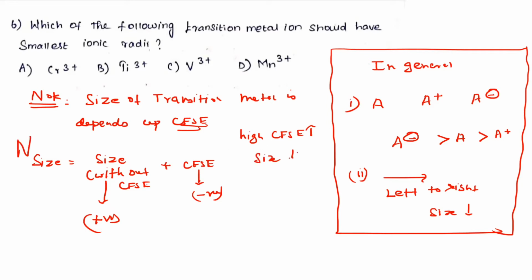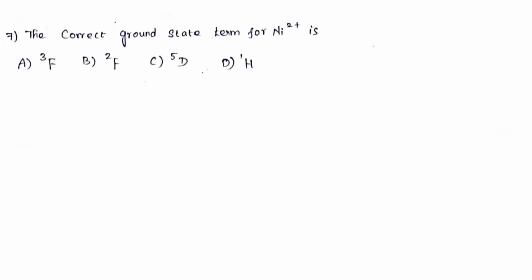Size will decrease. Now you know very well: chromium 3 plus, titanium 3 plus, vanadium 3 plus and Mn 3 plus. Which has the highest CFSE? Chromium 3 plus, because this is a d3 configuration. Highest CFSE means smaller size. So option A is correct for this question. And the next question, they are asking what?